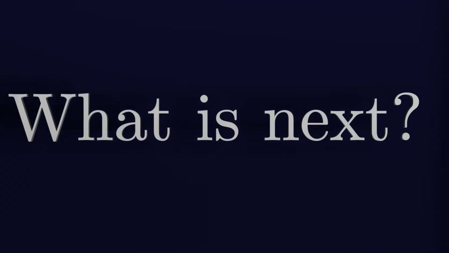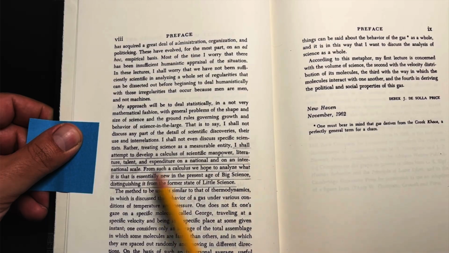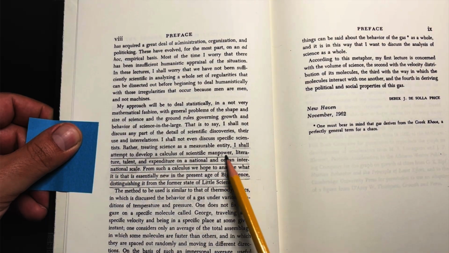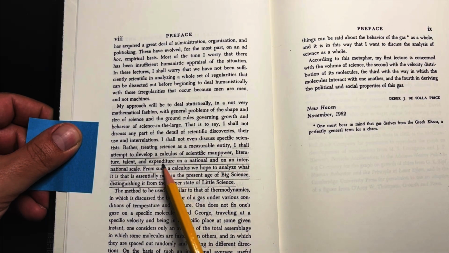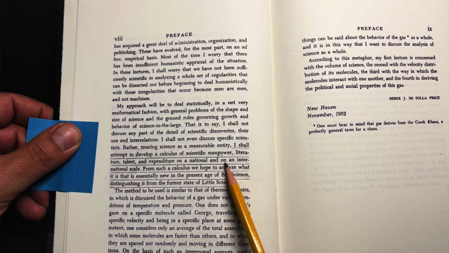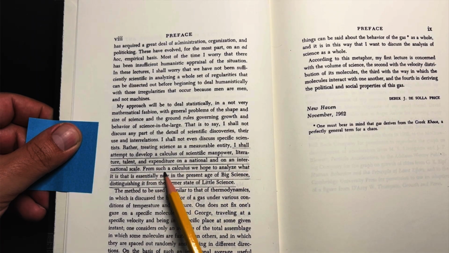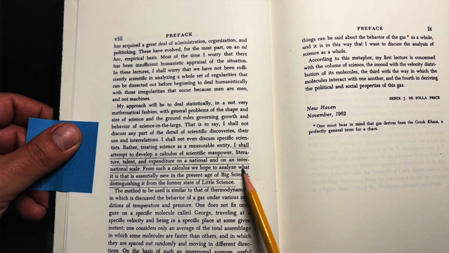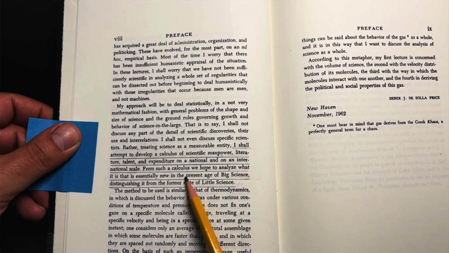Then what is next? In the preface of his Little Science Big Science, Price writes, "I shall attempt to develop a calculus of scientific manpower, literature, talent and expenditure on a national and on an international scale. From such a calculus, we hope to analyze what it is that is essentially new in the present age of big science, distinguishing it from the former state of little science."